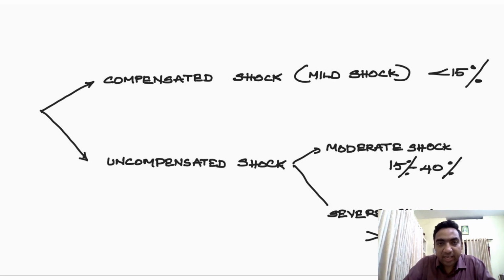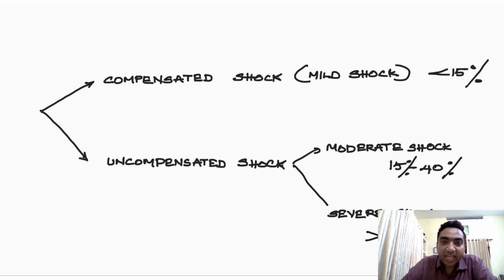So in a normal 60 kg man, 8% of his body weight will be blood. From that, we know that it is around 5 liters. So suppose it is 60 kg, it is around 5 liters. So 40% blood loss means there will be a 2-liter volume deficit. This is not a perfect calculation, but this will help us to understand the approximate amount of fluid we have to give.